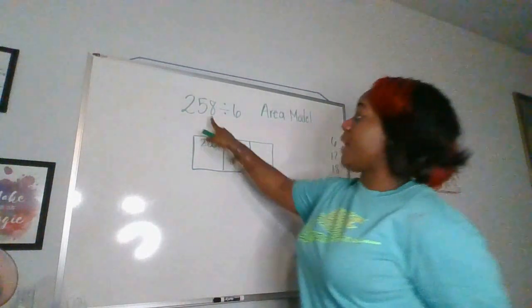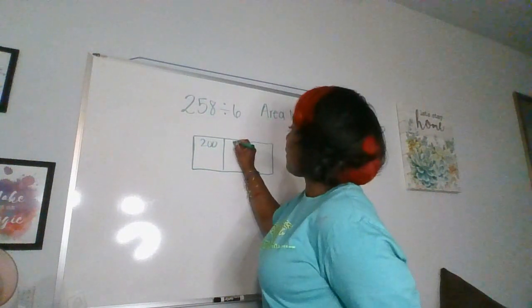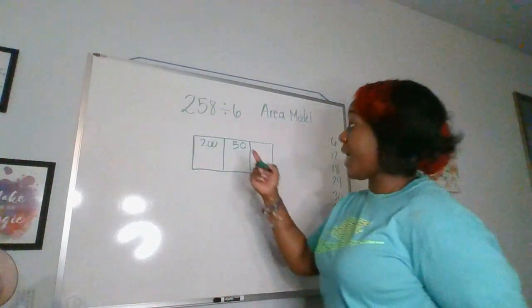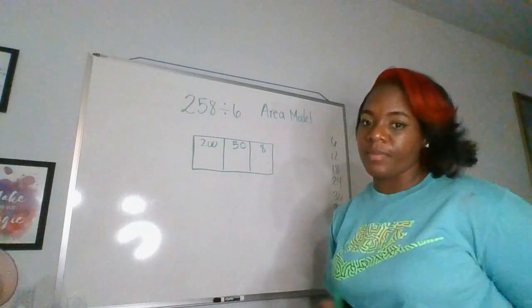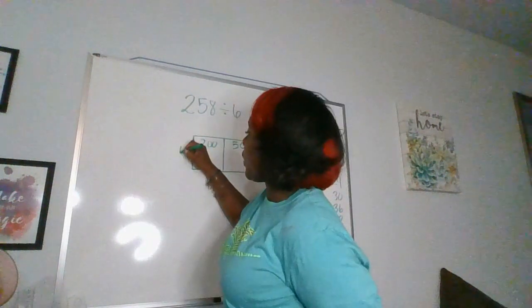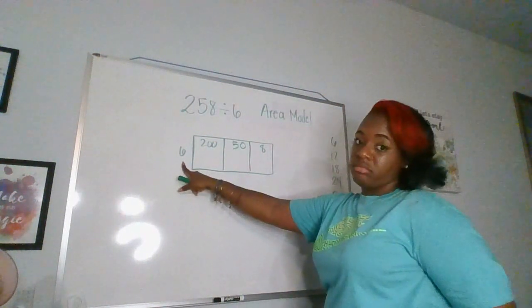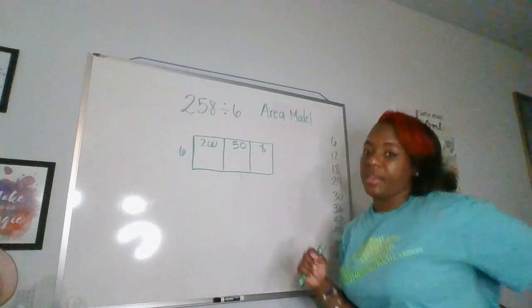Then you ask yourself, how many tens do we have? We have 5 tens, which is 50, right? And then you ask, how many ones do you have? You have 8 ones, so then you're gonna put the number 8 in there. Then on the outside, we're gonna put the number 6. So we're trying to figure out how many 6s can we pull out of here.